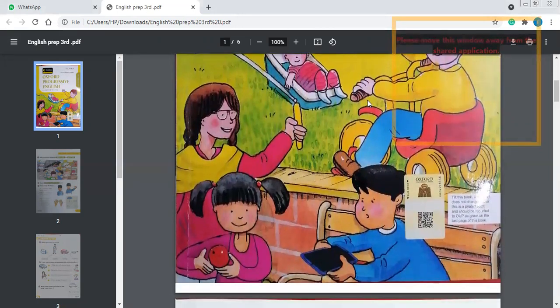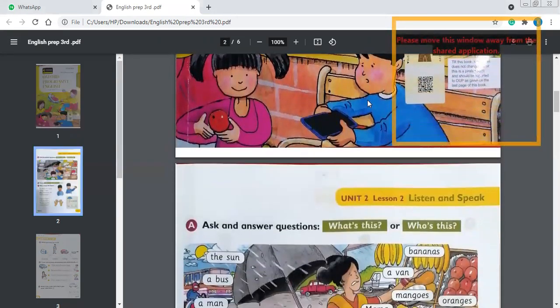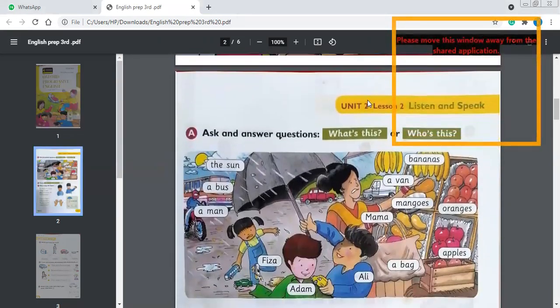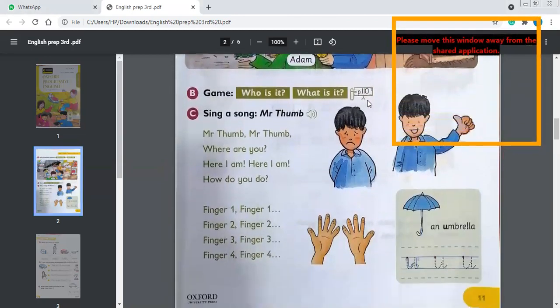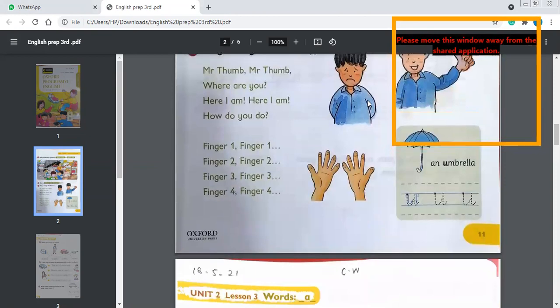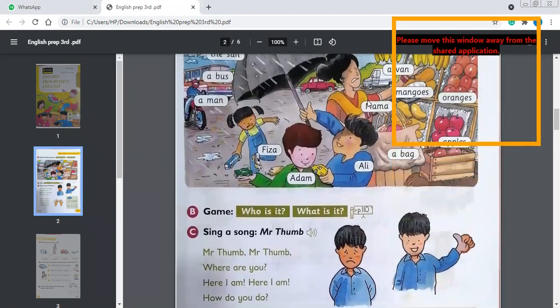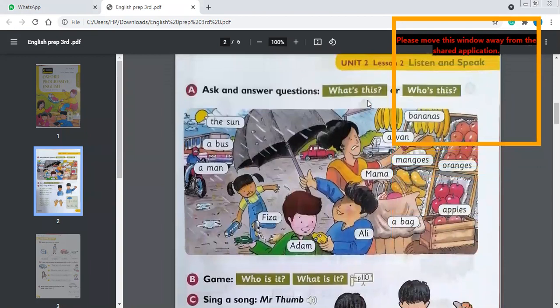As I had given you the previous work, hope you must have done that. This is the next page of your book. So we are going to do ask and answer questions. This is page number 11.